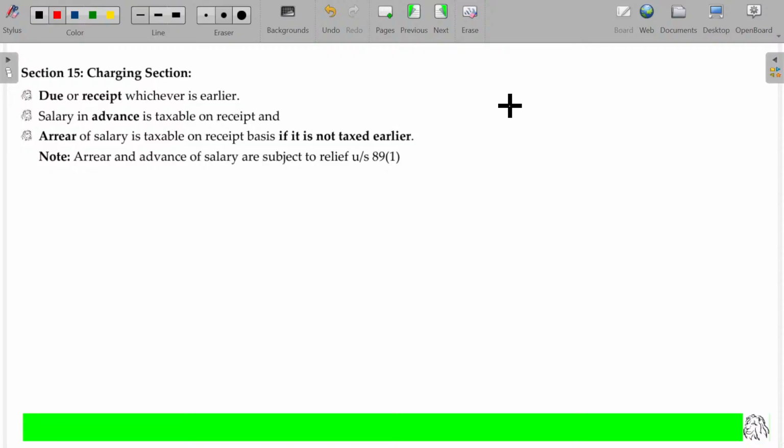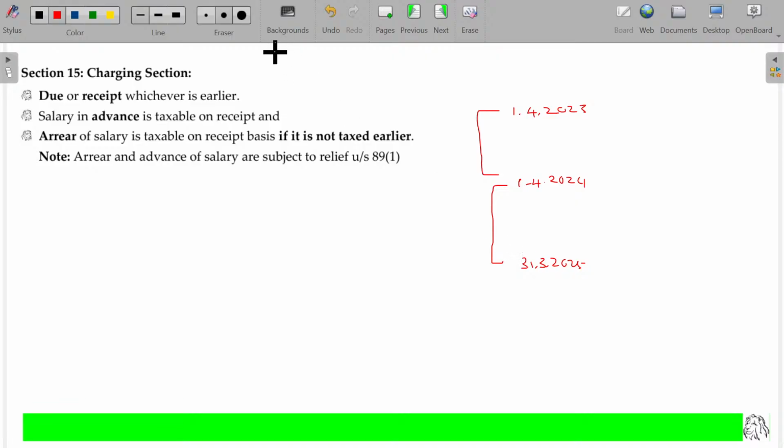Previous year, 1/4/2023, 1/4/2024, 31st March 2025. This is the prior to the previous year. This is the previous year.